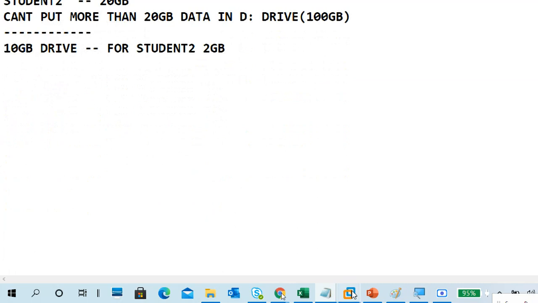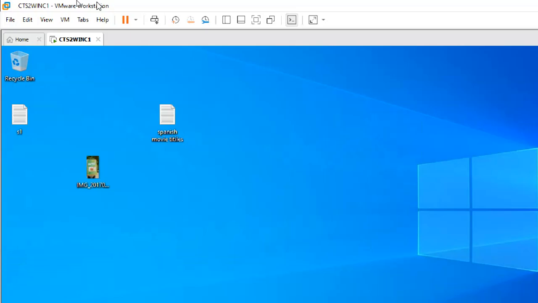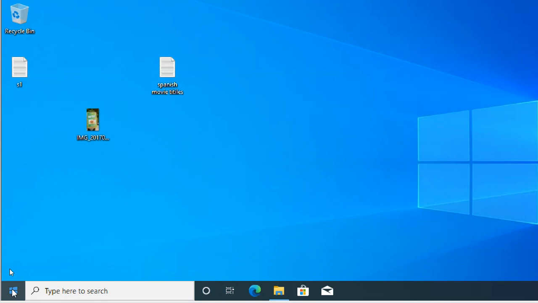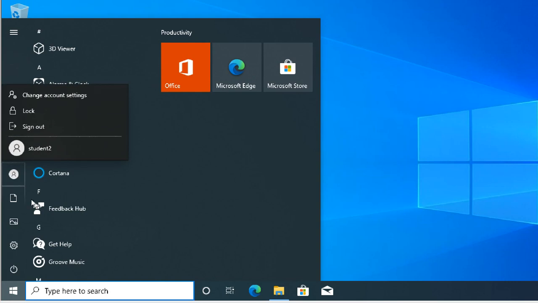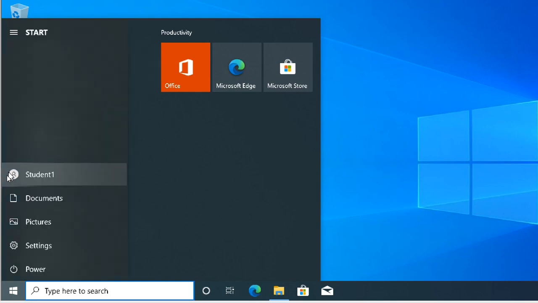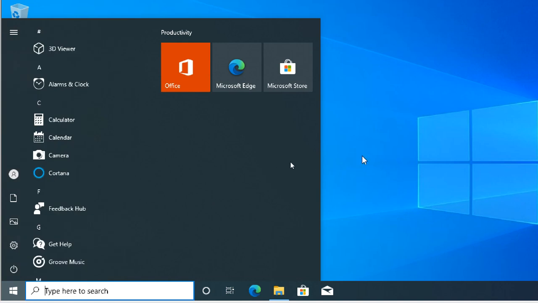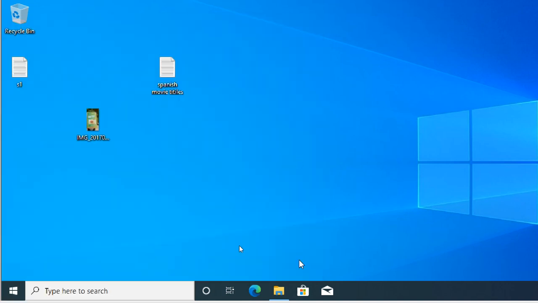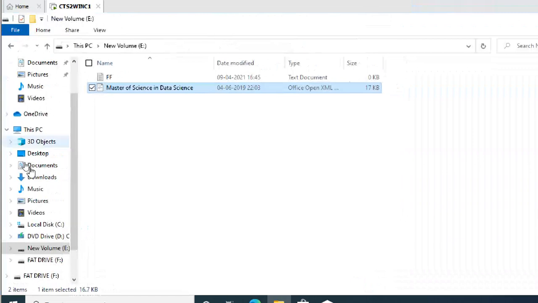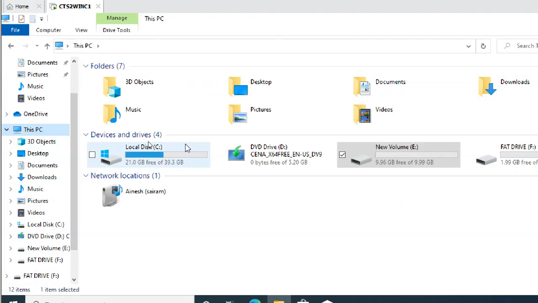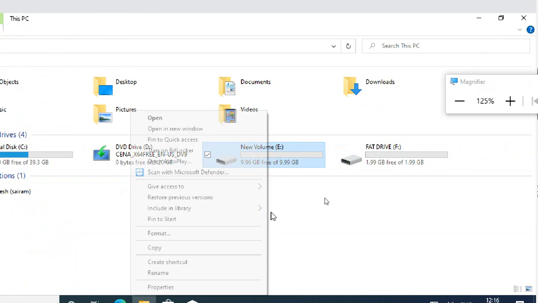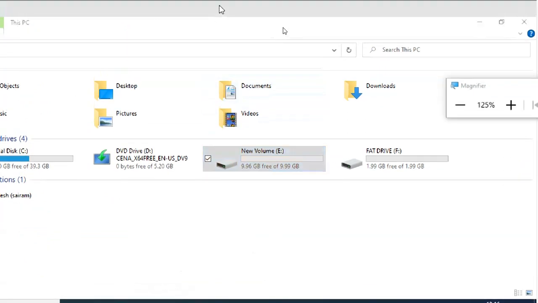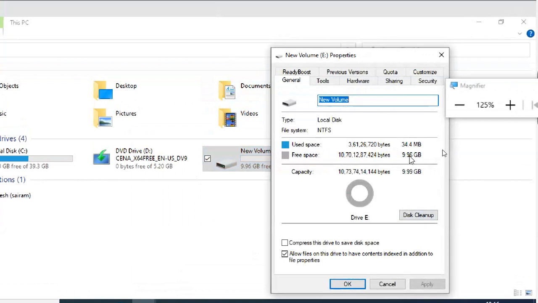I'm going to my virtual machine, and this is my Windows 10, my VM only. This is the user you have to see: student 1, the first user. I'm going to give a quota for student 2. I'm going to This PC. This is the E drive, a 10 GB drive. Right click, go to Properties. It is a 10 GB drive.